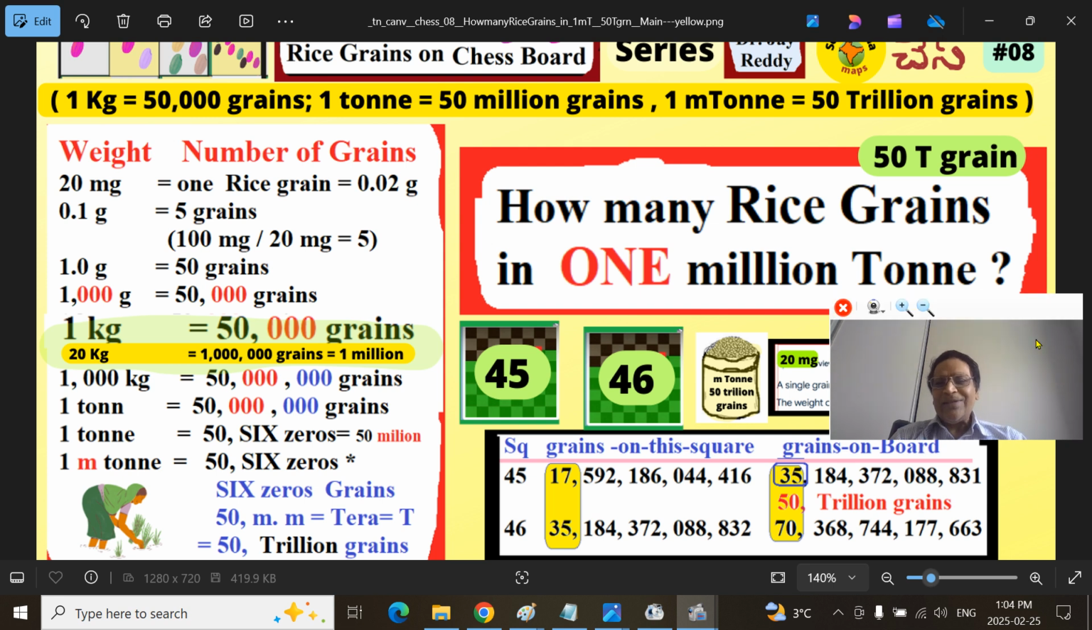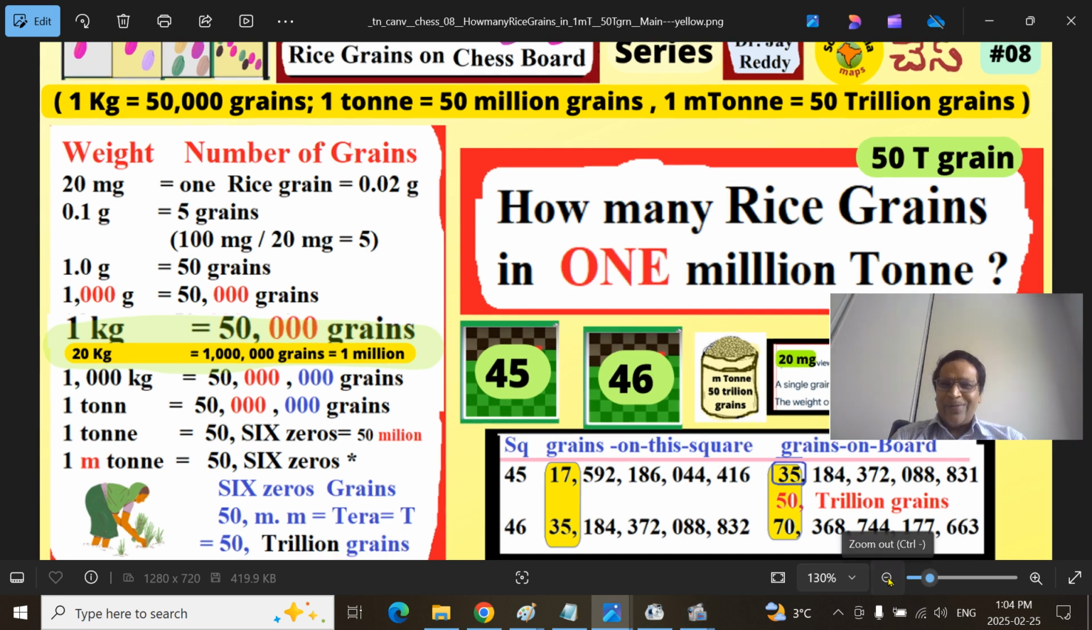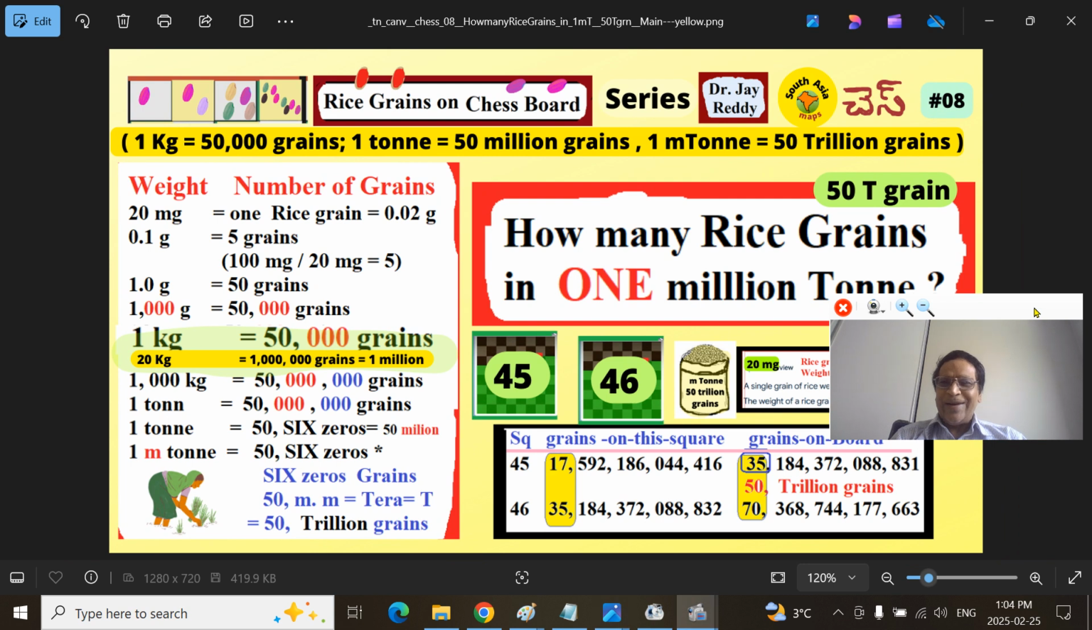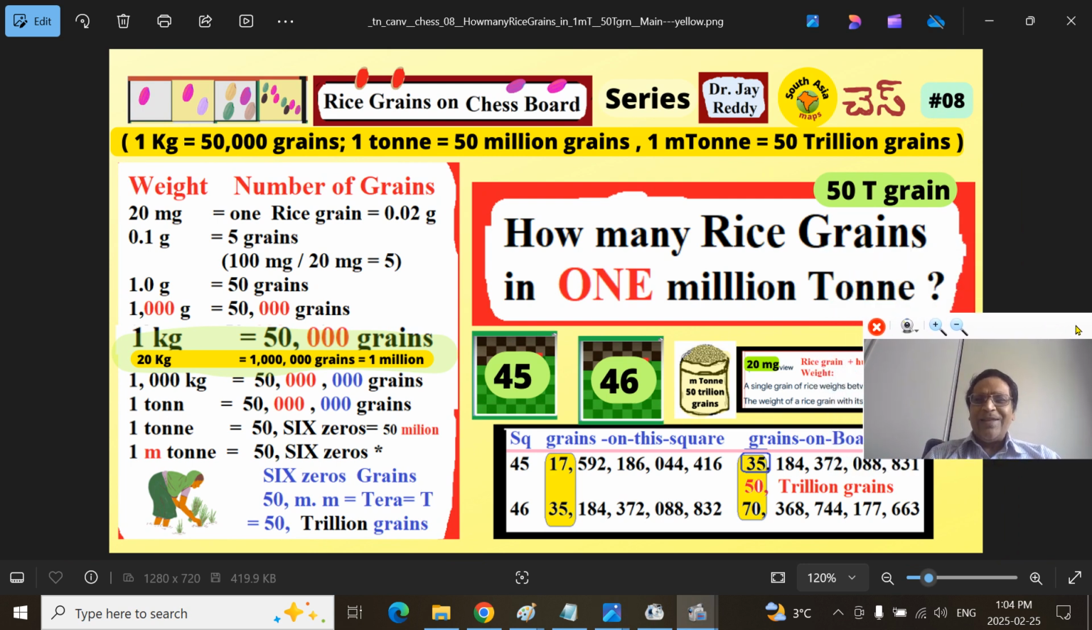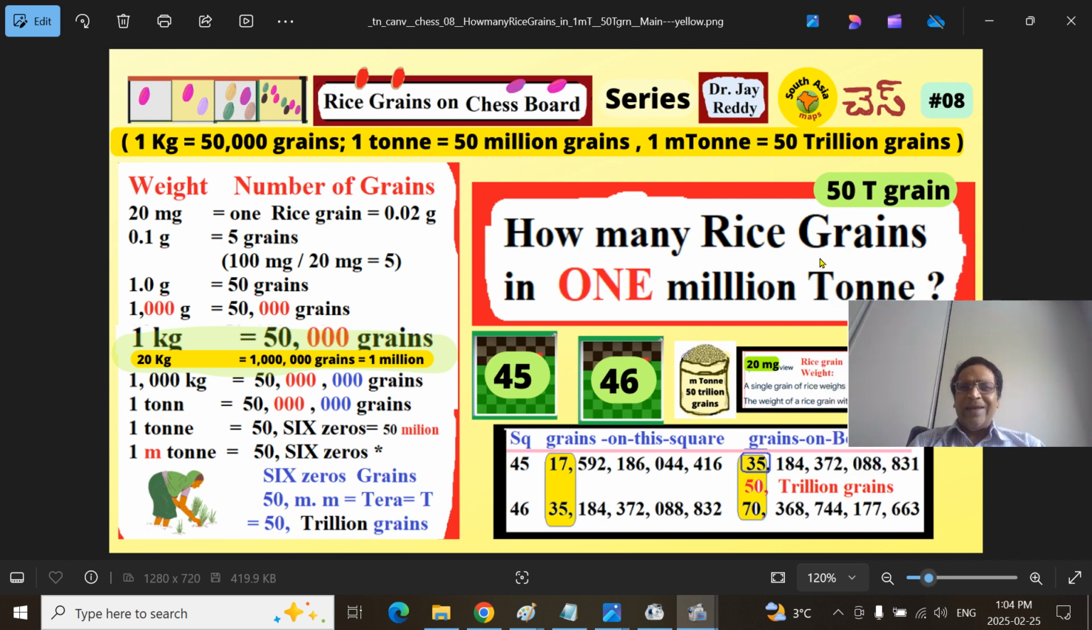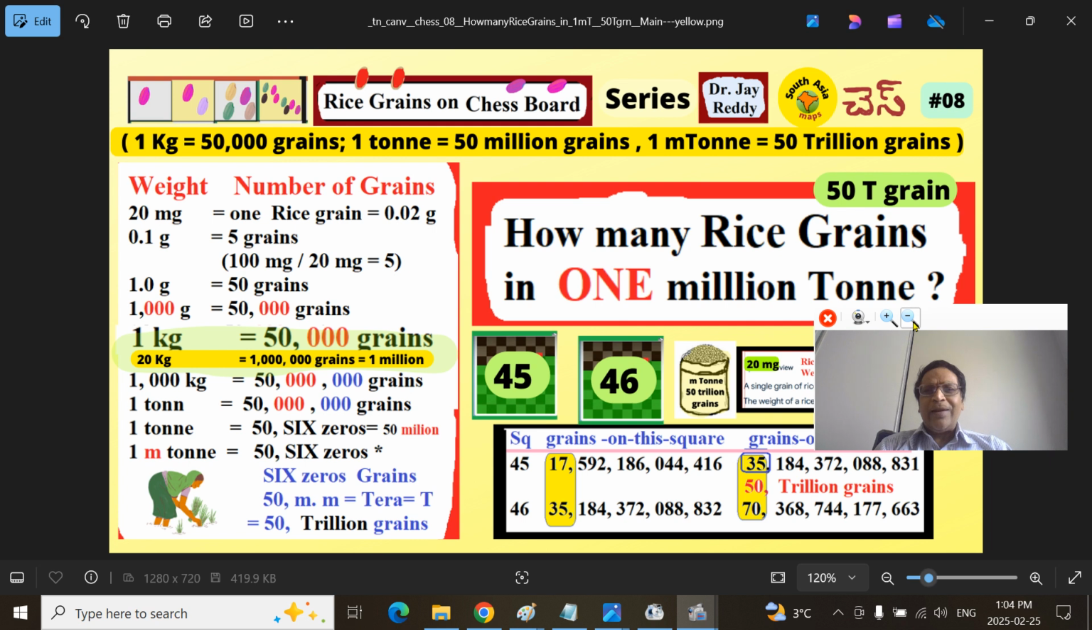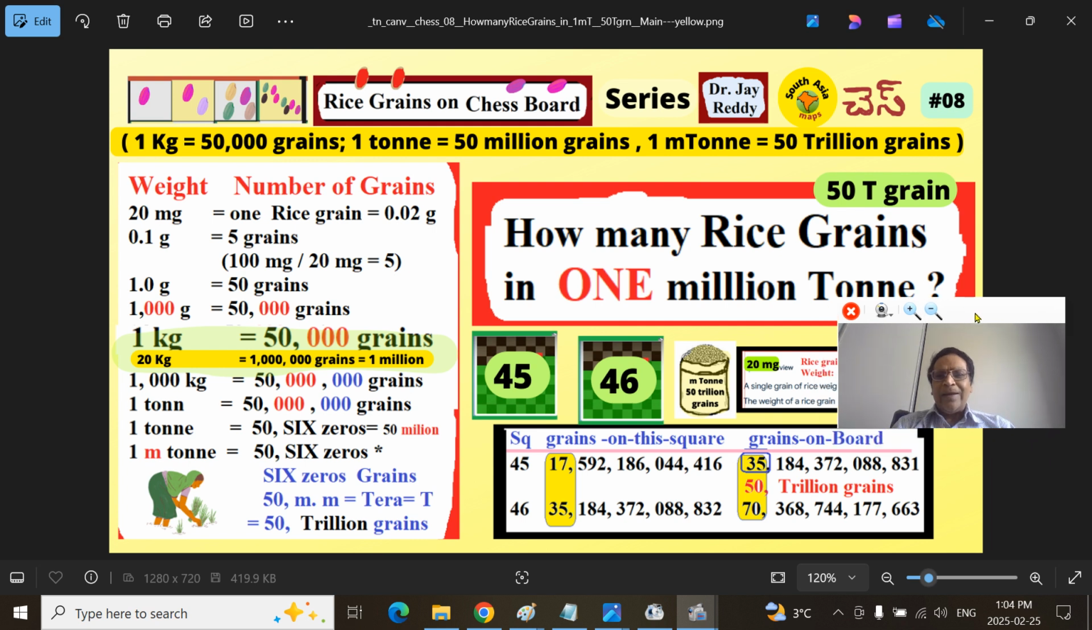Rice grains. This is very important. Why we are talking about that? We will come to that point. So this we have made it very clear here. How many rice grains does 1 million ton contain? 50 trillion grains. This particular point I will be articulating in the next couple of series.